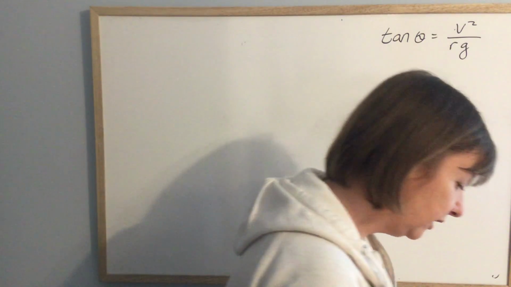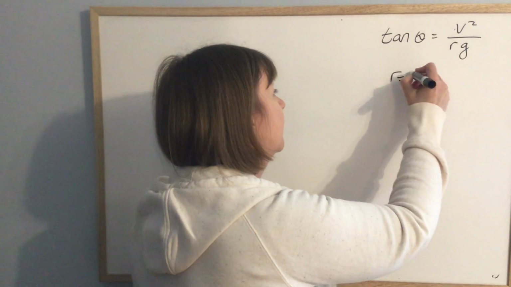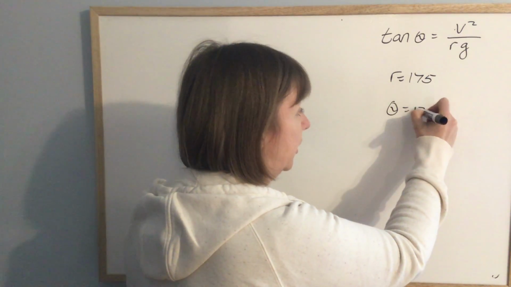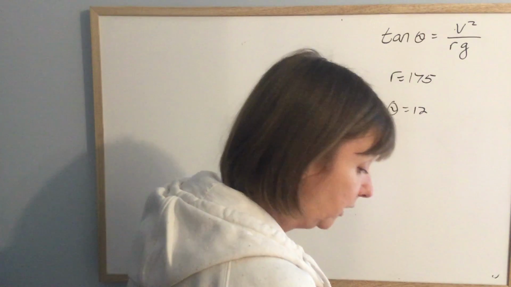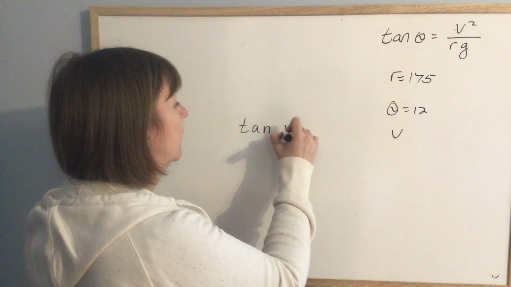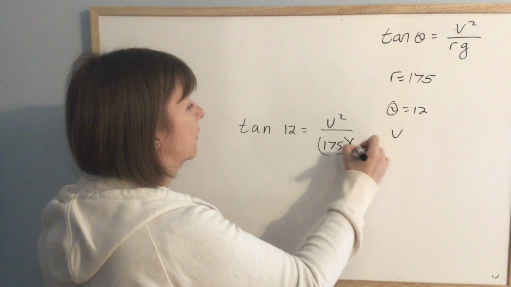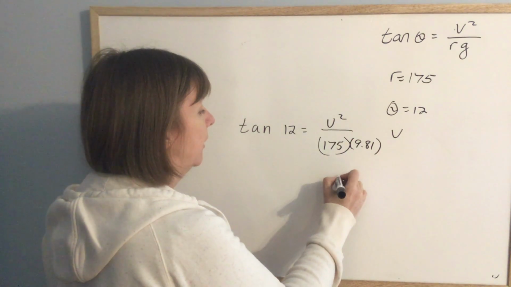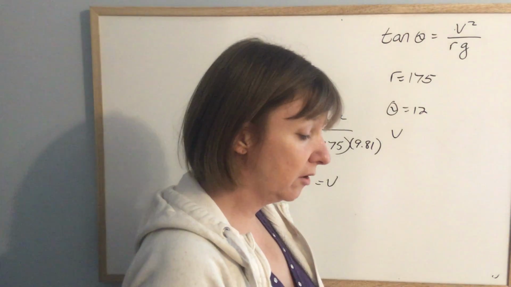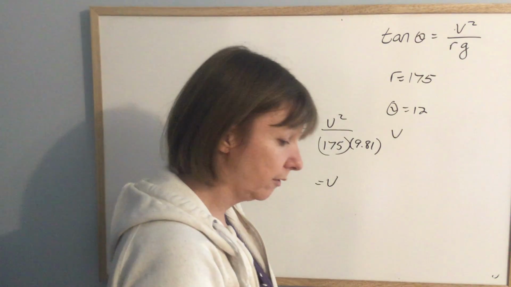All right, 22, an icy curve, they like these icy curves, with a radius of 175 meters is banked at 12 degrees. At what speed do you have to travel to not leave the road? So same question, really. Tan of 12 is equal to v squared over 175 times 9.81. So again, really, this should be a matter of calculator. If you repeatedly get these ones wrong, please check to see that your calculator's in degrees, that you're taking the square root. Those are all really common things that I see.